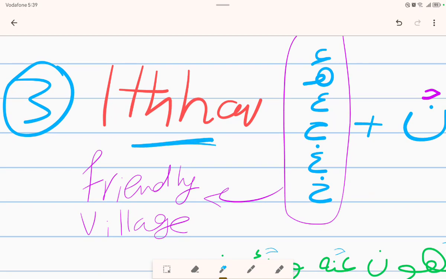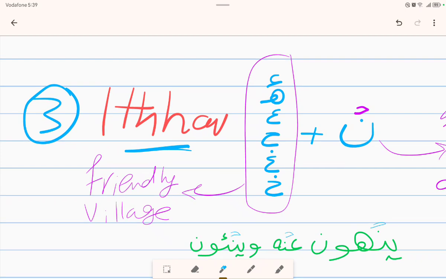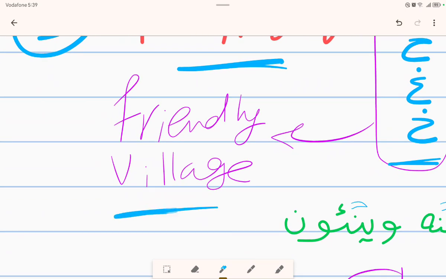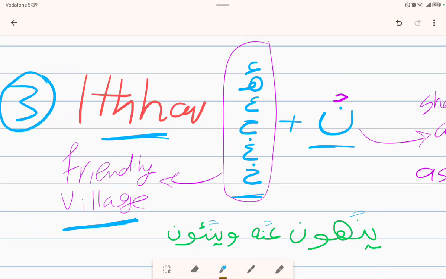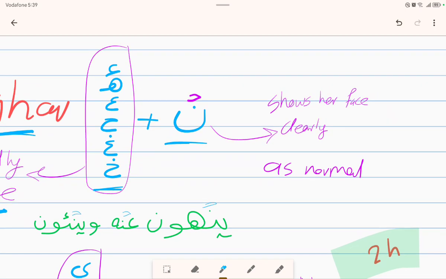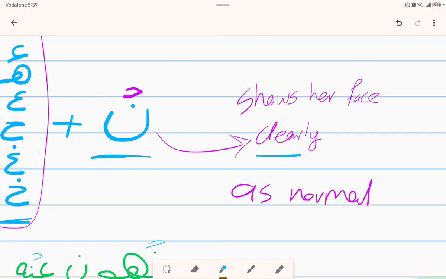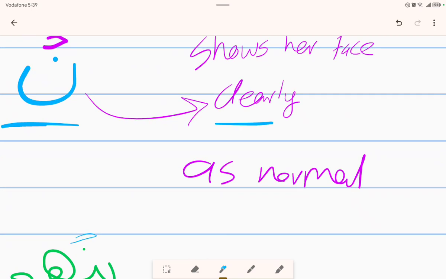Okay, number 3, the rule of idhar. What is the rule of idhar? We can apply it when the noon sakina is followed by one of these letters right here in the Quran. We can consider that these letters make a village, and it is just a friendly village. So how can noon treat them through her trip? Actually, we will show her face clearly. And how can we help her? We will pronounce it as normal.